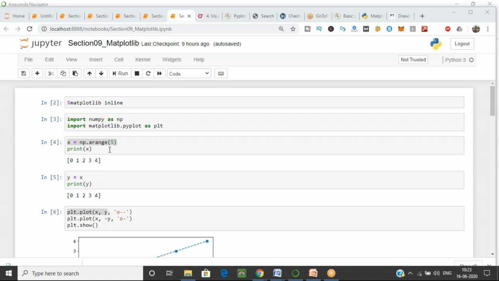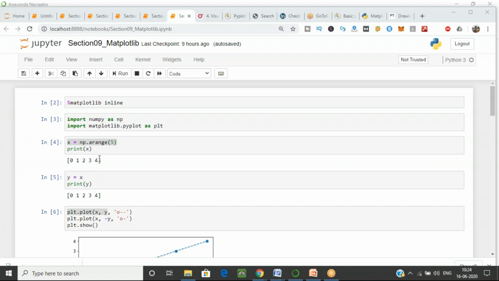np dot arange 5. Are you familiar with this command? You know what it means? Yes, participants, yes or no? Okay, perfect, because you are familiar with this also. np dot arange starts from 0 and generates a total of 5 values. You can see the output, which I have shown with the print command: 0, 1, 2, 3, 4.